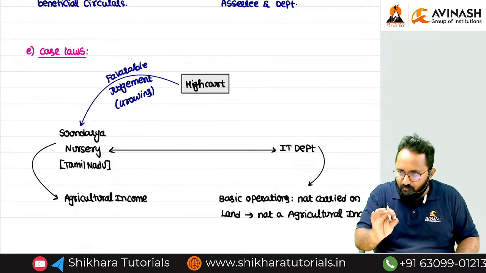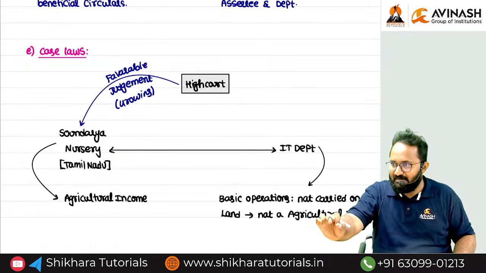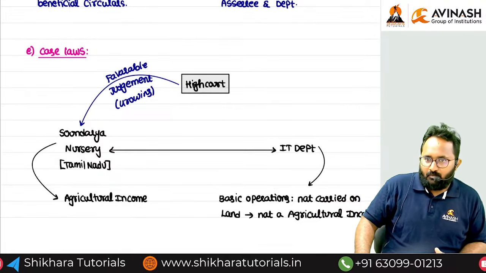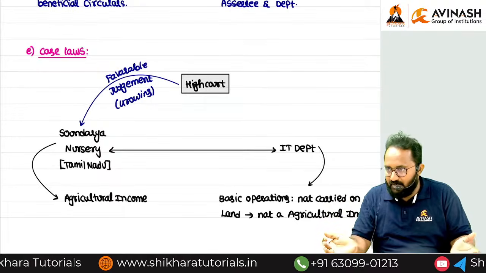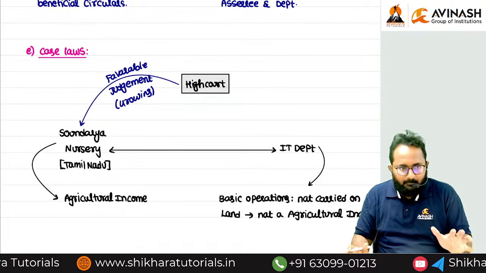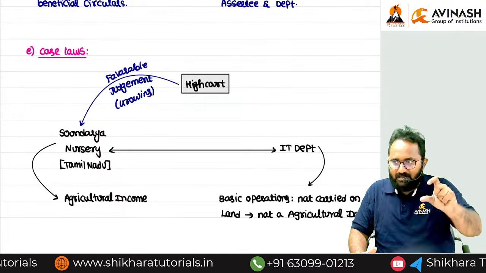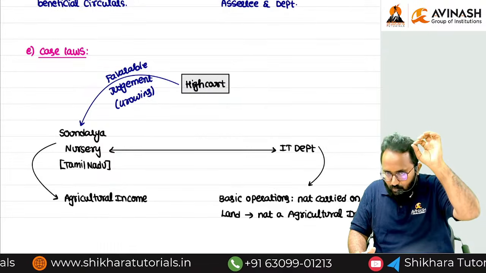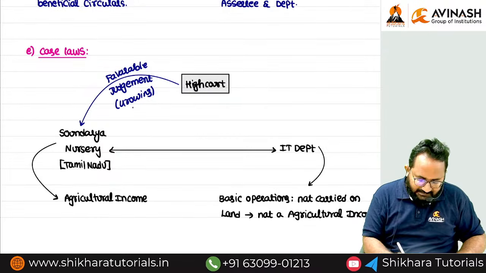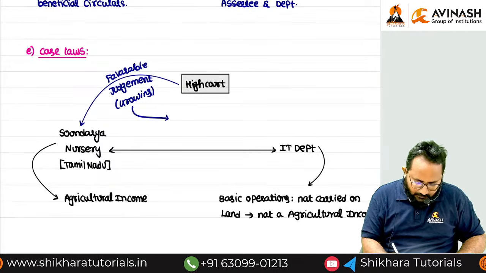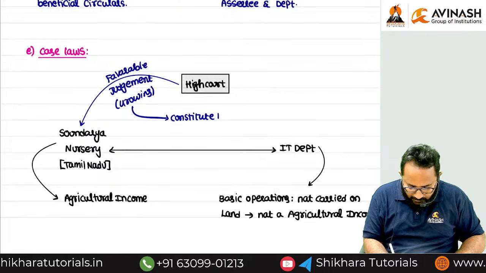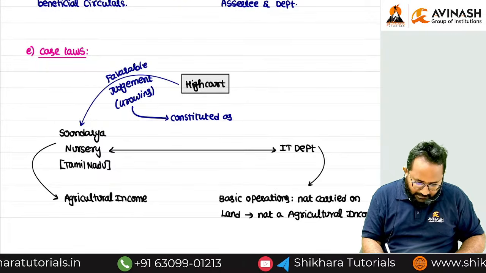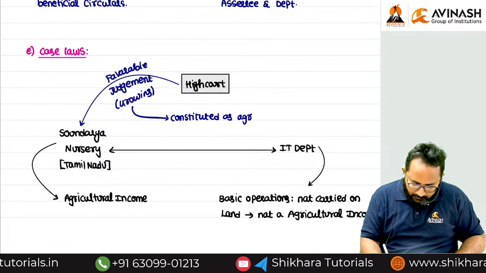Growing is enough to treat it as an agricultural activity. Whether the basic operations are carried on that land or not carried on that land, that is irrelevant. Plantation means some growing activity will be there, right? So that growing activity is enough to be considered as agriculture. So that growing itself constituted agricultural activity.